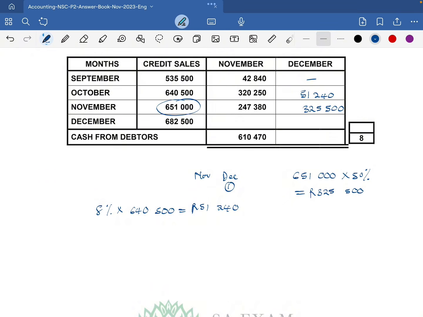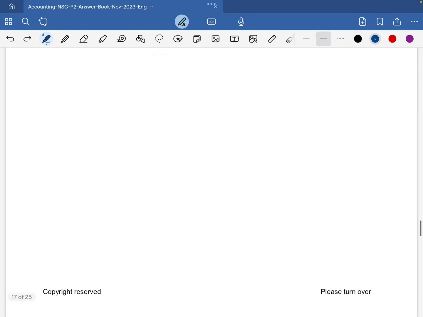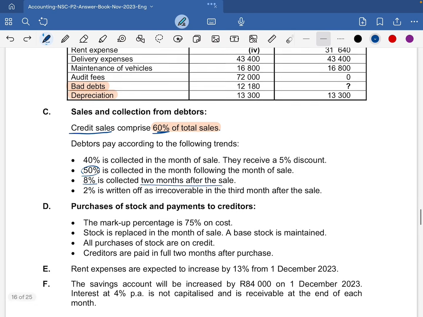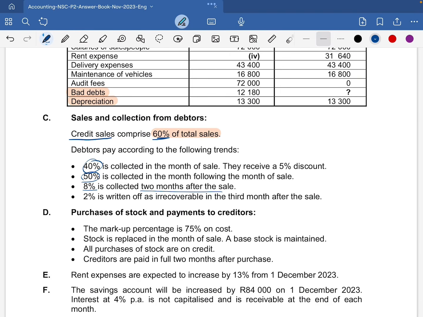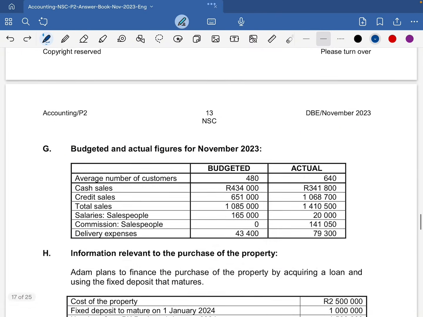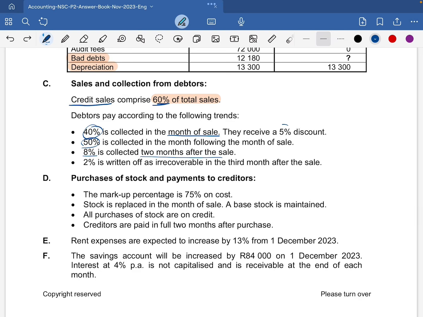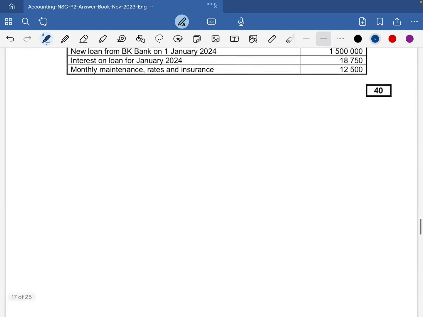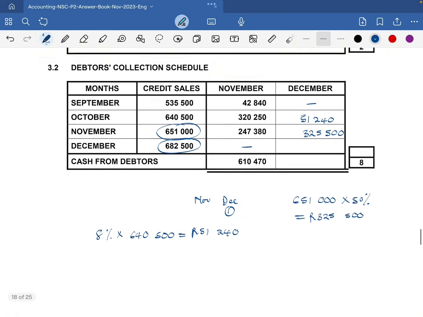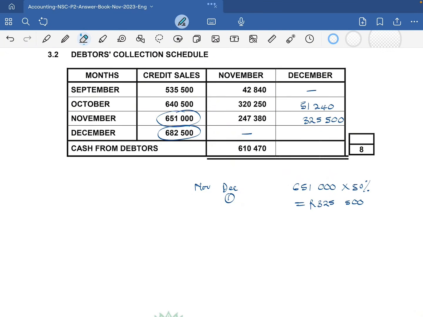So in December we had credit sales of 682,500. Of course, we cannot collect anything in November because it's a past month, so we're already given the total here. Now December is actually the month of the sale. So we had 40% being collected in the month of the sale, and those people receive a 5% discount. So only the 40% of the credit sales will receive the 5%. So this is what we're going to do.